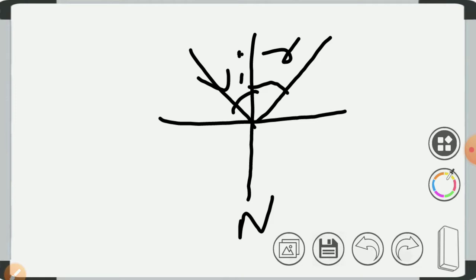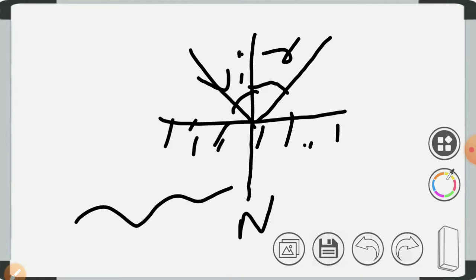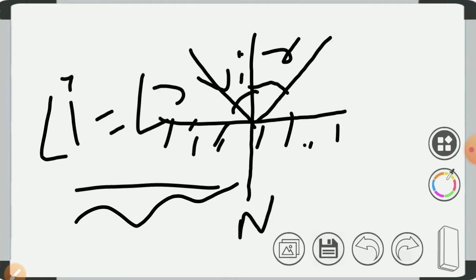So the first law says that when a ray falls on a plane surface, which is an even, straight surface, it will reflect, and the angle of incidence i will always be equal to the angle of reflection r.